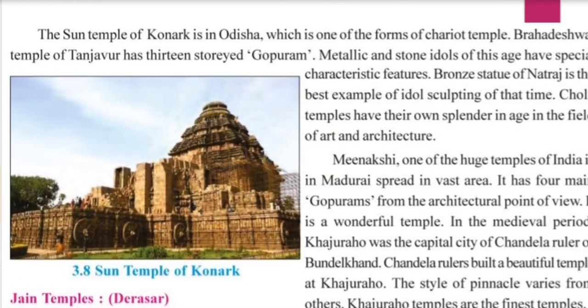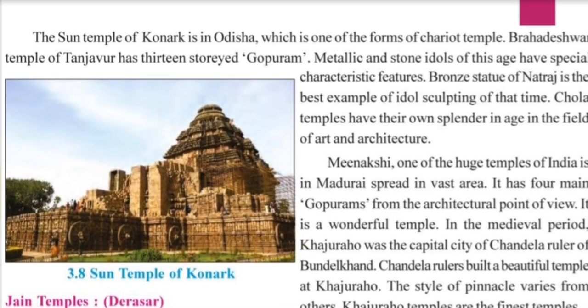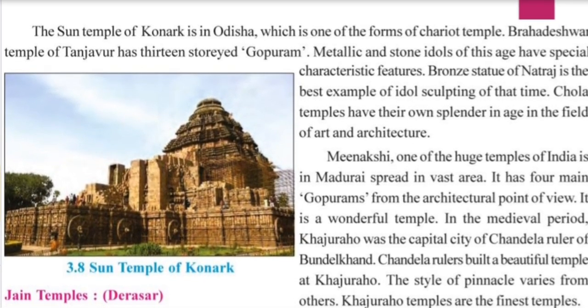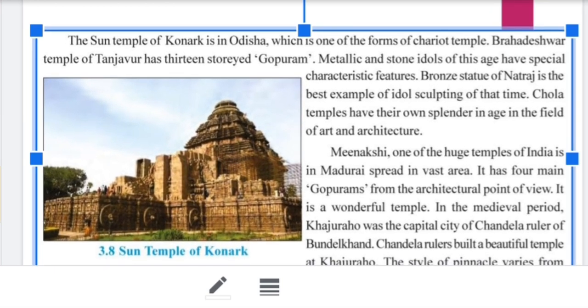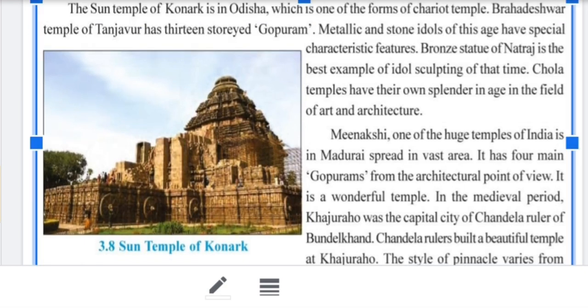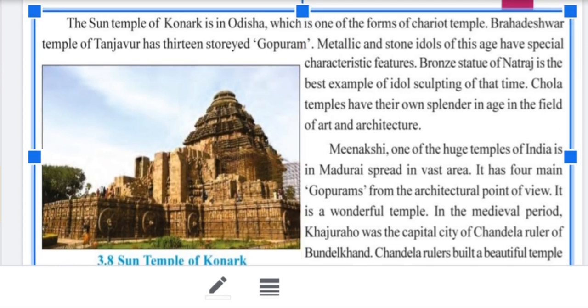Next, the Sun Temple of Odisha. Where is the Sun Temple of Konark located? It is located in Odisha. Brihadeshwar Temple of Tanjavur: which temple has 13 storeys? The Gopuram is so big that it has a height of 13 storeys. That's why the Brihadeshwar temple is a tall temple. Which temple has a 13-storey Gopuram? The answer is the Brihadeshwar temple of Tanjavur.